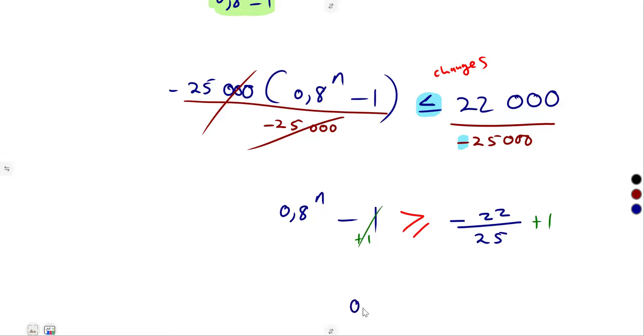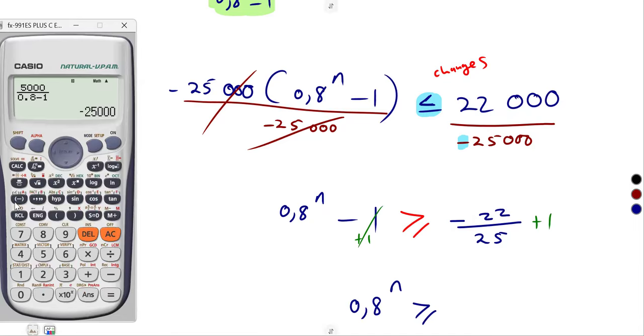So this can cancel. You've got 0.8 to the exponent of n, which is greater than or equal to, we simplify this part. Negative 22 over 25, then plus 1. That is going to give us 3 over 25, which is the same as 0.12 as a decimal.